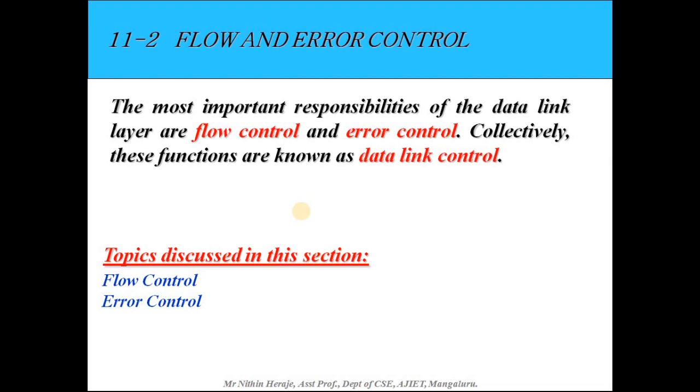And also the error: whatever data you send should not be corrupted or altered when it reaches the destination. That also has to be taken care of. So these two, flow control and error control, are the second service provided by the data link control.